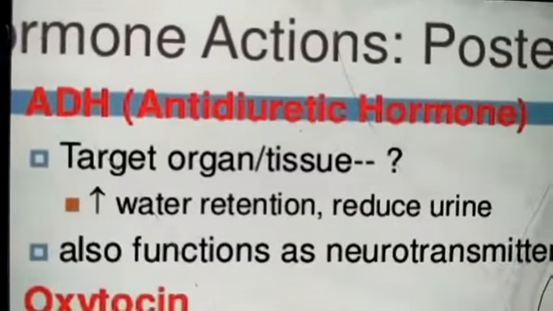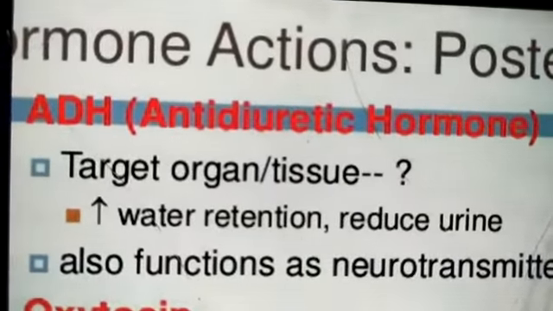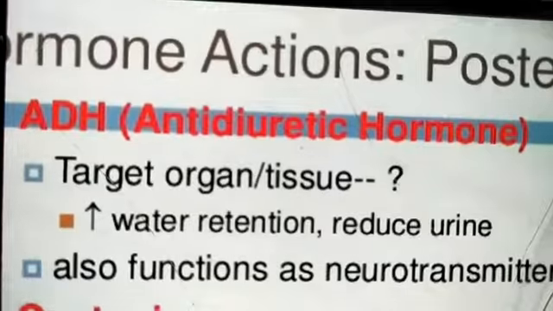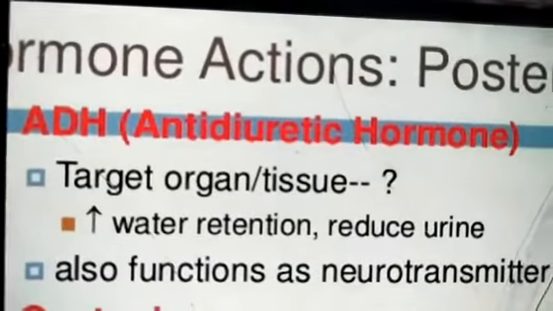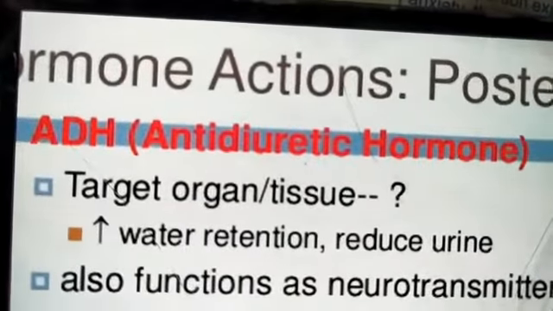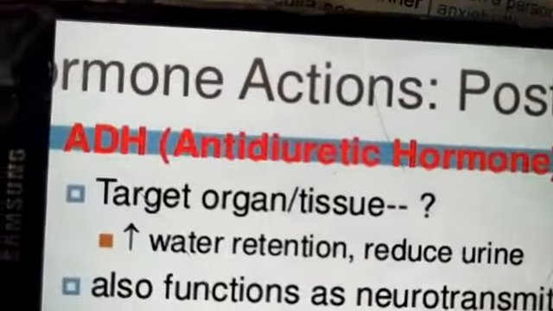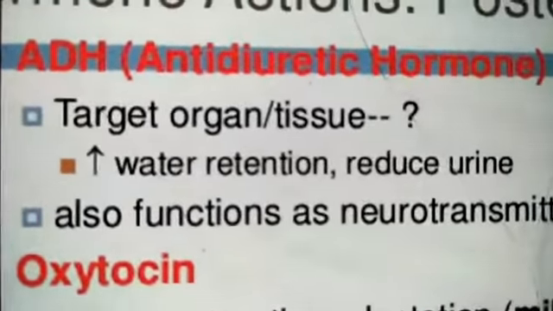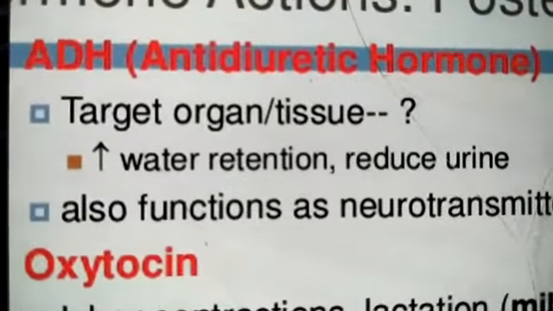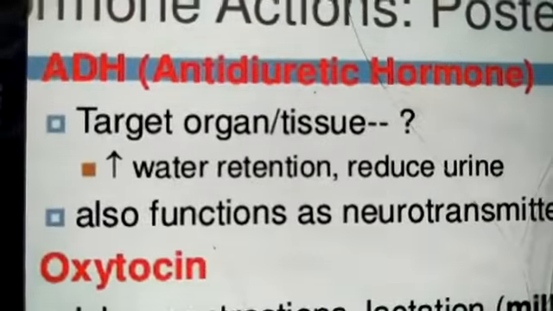So when ADH, the antidiuretic hormone, is controlling the water retention, the reabsorption of water, and if the body has low water intake, then the production of urine will be reduced.